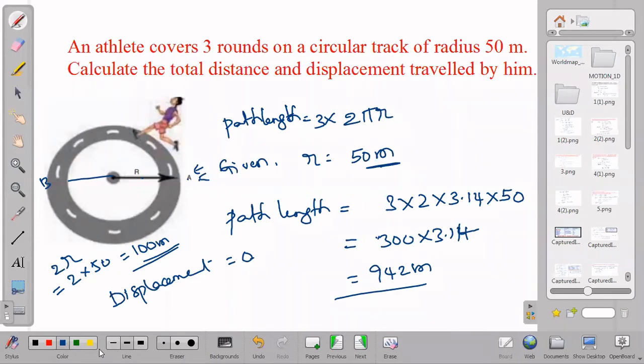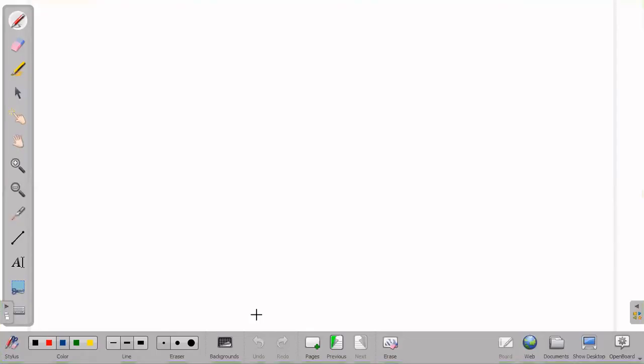Next, we will go with the further physical quantity. Distance and displacement, both completed. Before going to the next physical quantity, suppose in the same athlete example, the athlete is running and we are calculating his distance or displacement.